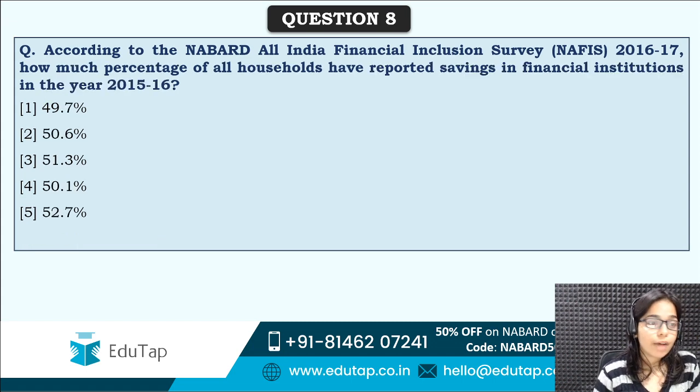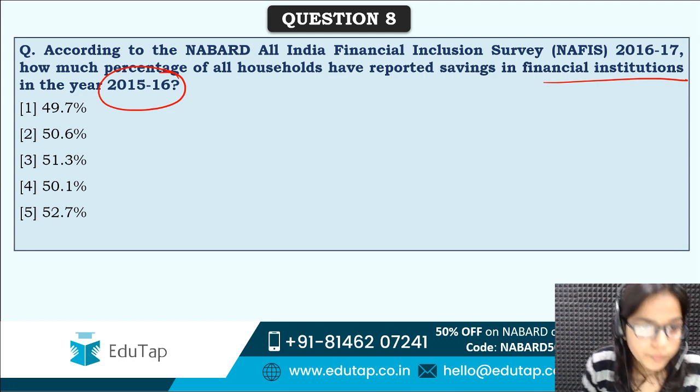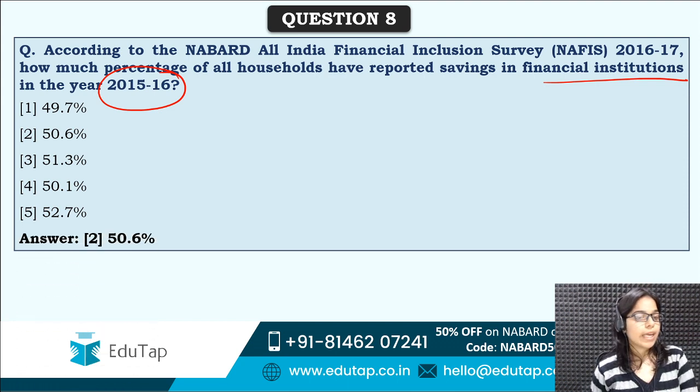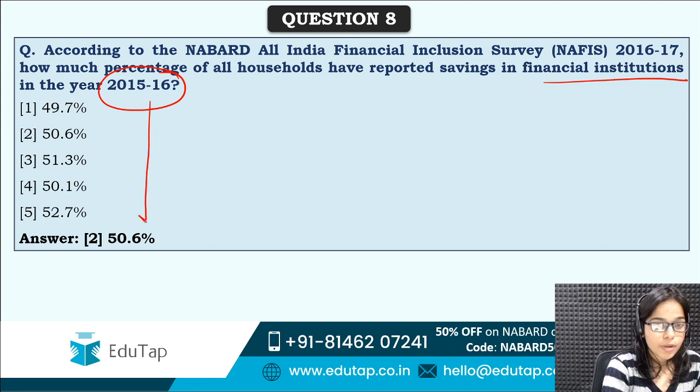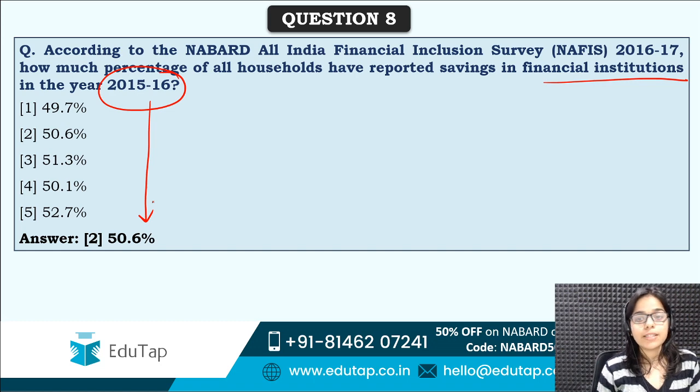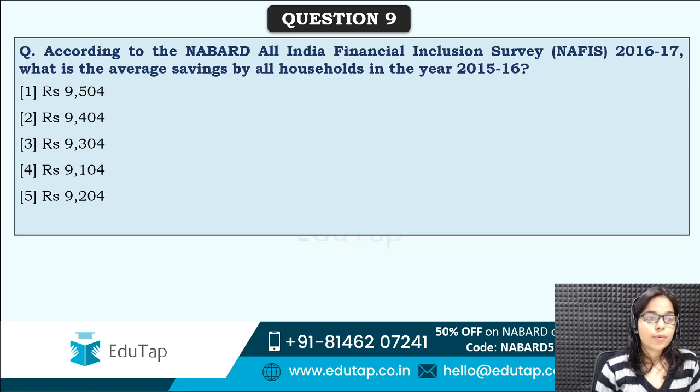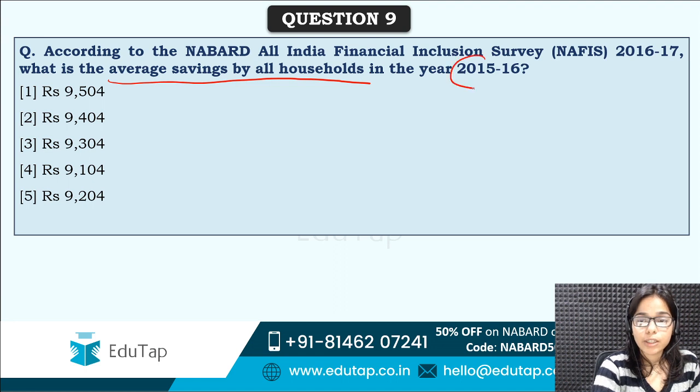Next is according to NAFIS, how much percentage of all households have reported savings in financial institutions in the year 2015-16? Correct answer is option second, that is 50.6%. So in 2015-16, 50.6% households had reported savings in financial institutions. Next question is, what is the average savings by all households? Now you need to tell me average household saving by all households in the year 2015-16.